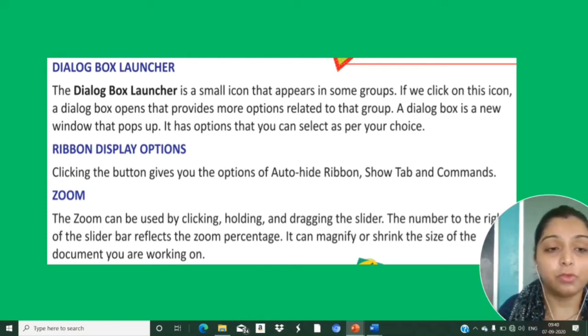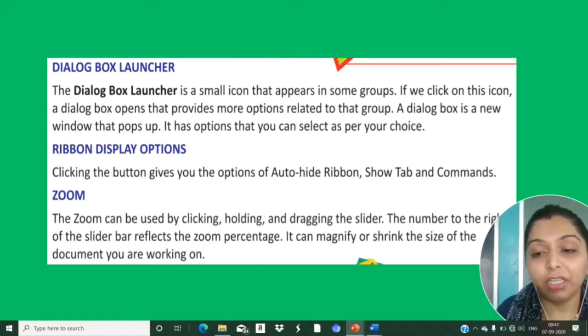The next is the ribbon display option. This I will also show you. Clicking the button gives you the options: auto-hide ribbon, show tabs, and show tabs and commands. And the last one is the zoom. The zoom can be used by clicking and dragging the slider. The number to the right of the slider bar reflects the zoom percentage. It can magnify or shrink the size of the document you are working on.